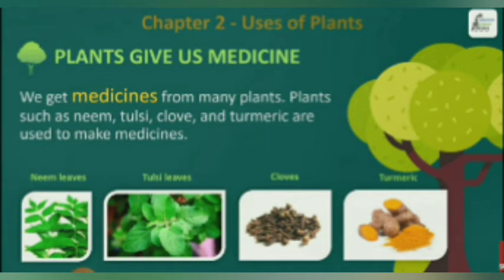Next we get medicines also. Medicines yani dawai. Plants give us medicine. We get medicines from many plants. Plants such as neem, tulsi, clove and turmeric are used to make medicines. See the examples and pictures given here. Neem leaves, tulsi leaves, cloves, turmeric.